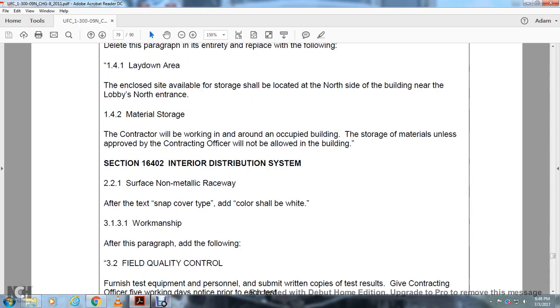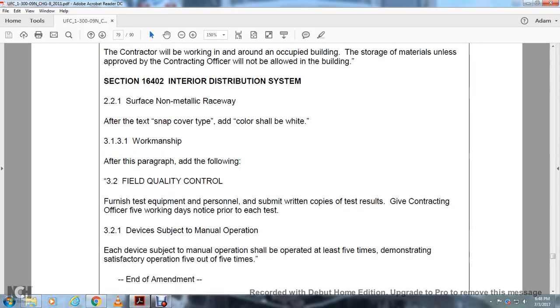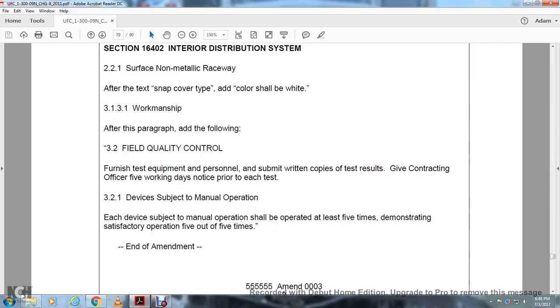Section 16.402, the interior distributing system. Surface nonmetallic raceway after the text. Snap cover type of the color shall be white. The workmanship after the pay paragraph of the following field quality control the furnished test equipment and personnel submit written copy of the test result given contractor officer 5 working days note prior to each of the test